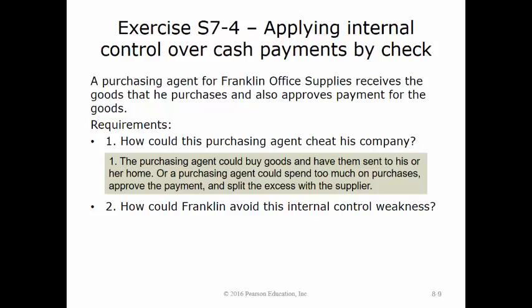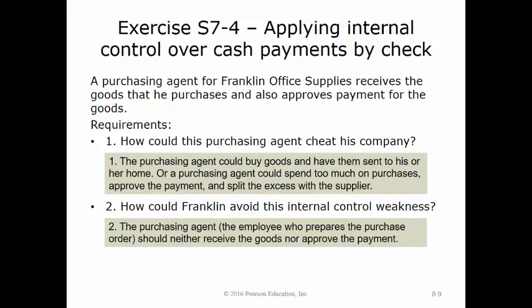How could Franklin avoid this internal control weakness? The purchasing agent who prepares the purchase order should neither receive the goods nor approve the payment.